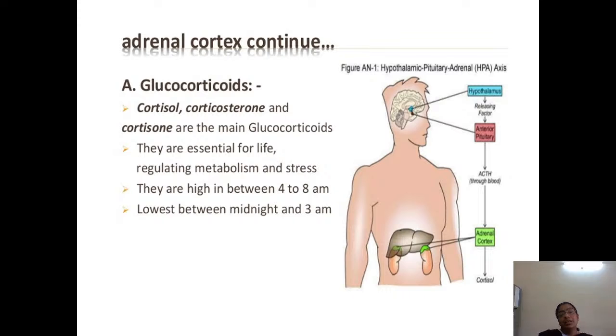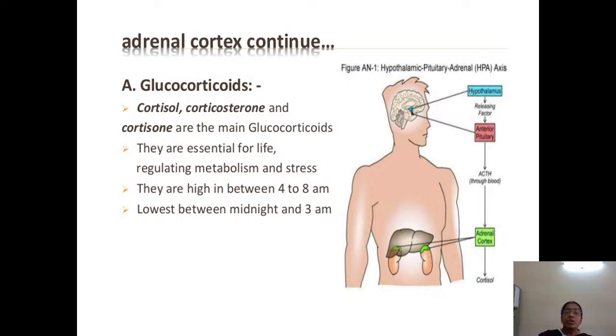Yes. Next, coming to the glucocorticoids. What are glucocorticoids? Cortisol, corticosterone and cortisone are the 3 main glucocorticoids. These are essential in life for regulating metabolism and stress. They are high between 4 to 8 am.